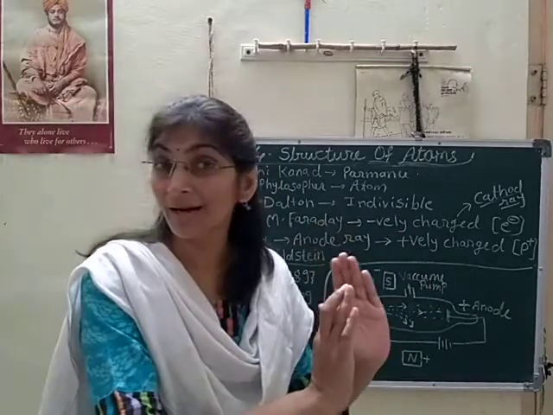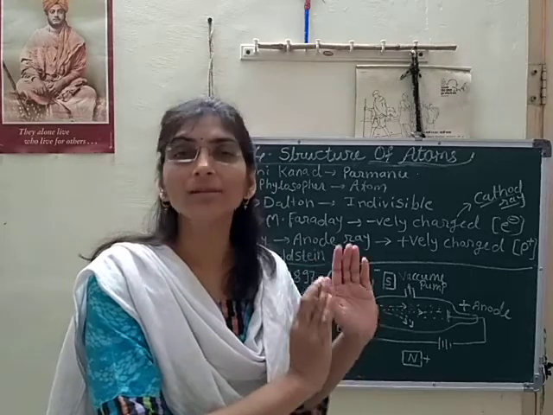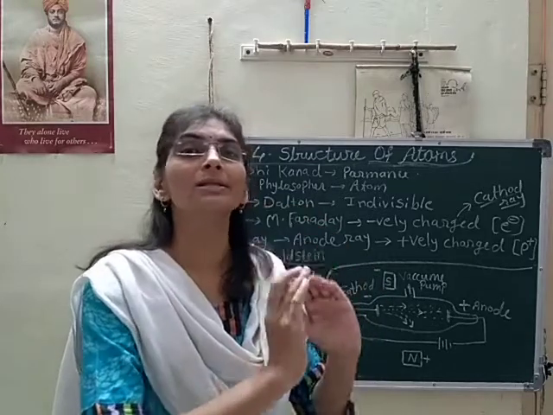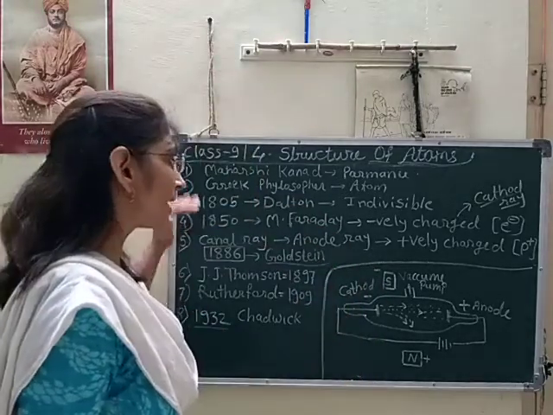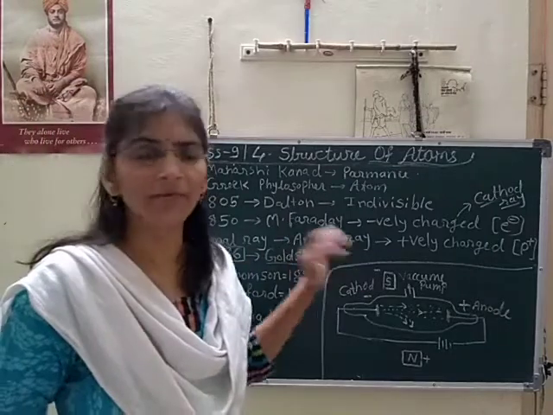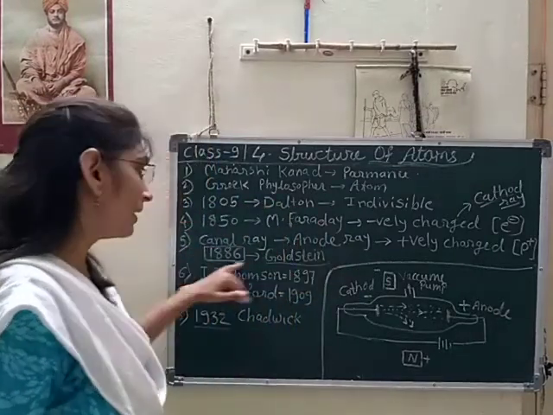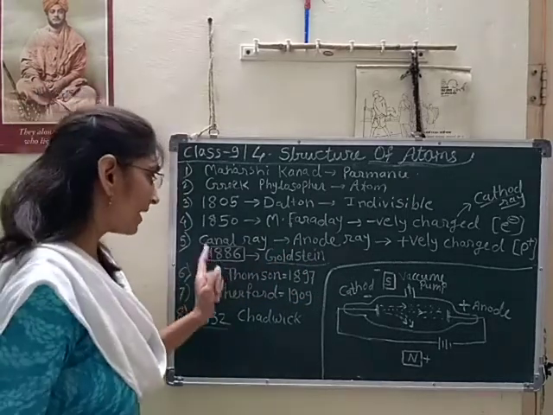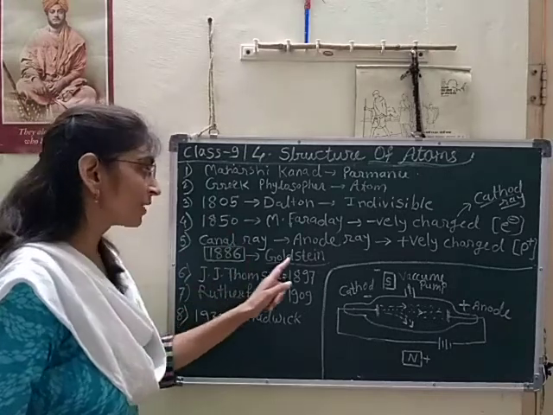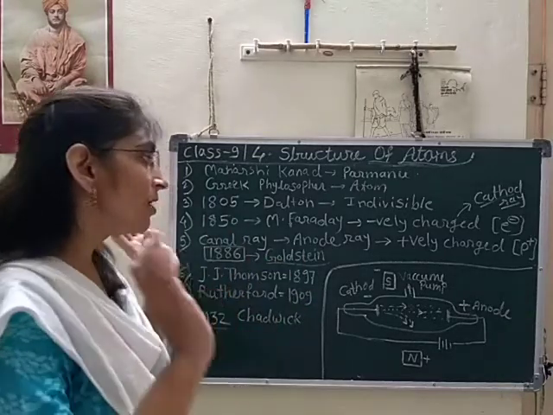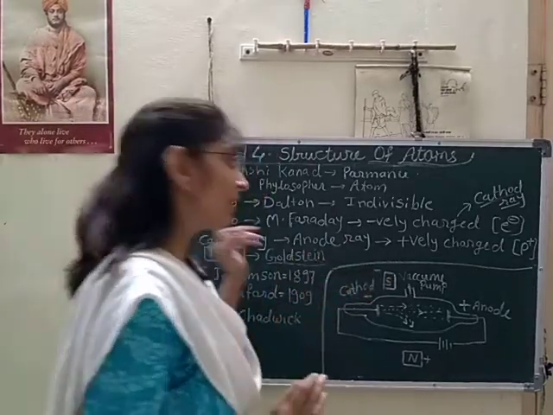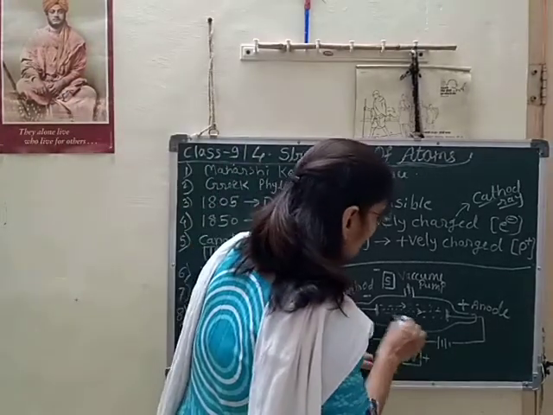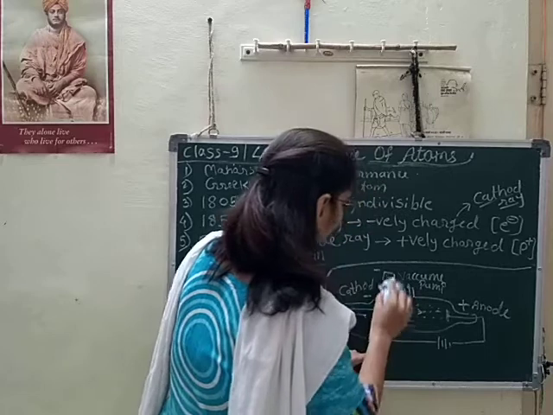It means the atom has subparticles. That is also proved here, because electrons were discovered, so the atom has electrons inside it. Then the second experiment, the canal ray experiment, a very well known experiment, was performed by Goldstein in 1886, after 1850. Goldstein performed one experiment with the anode ray. What he applied was only slightly changed, with some changes here.